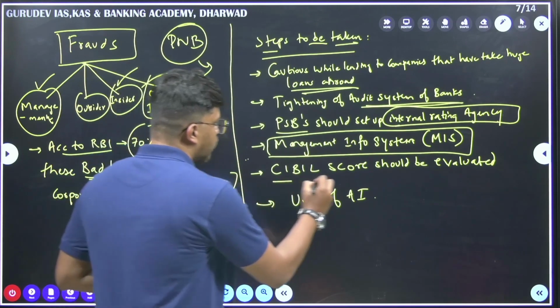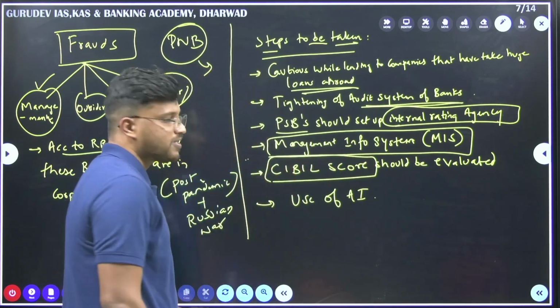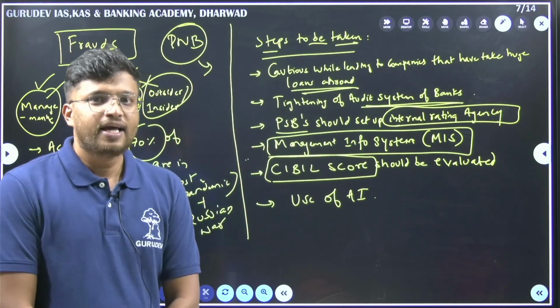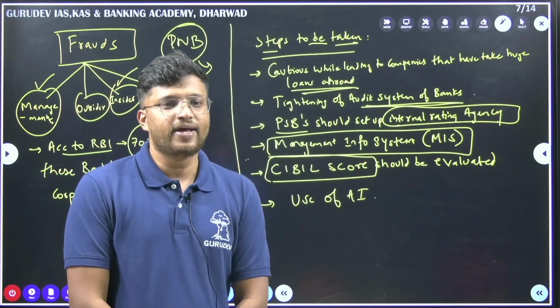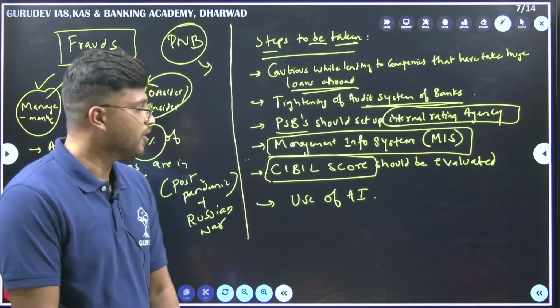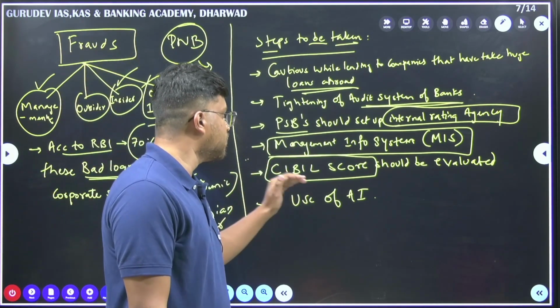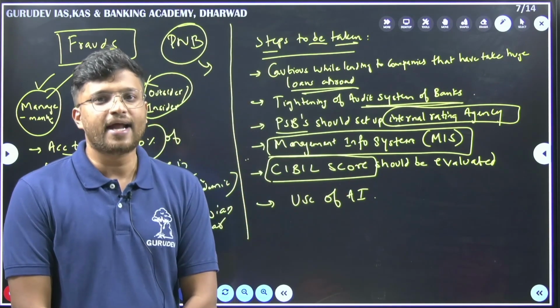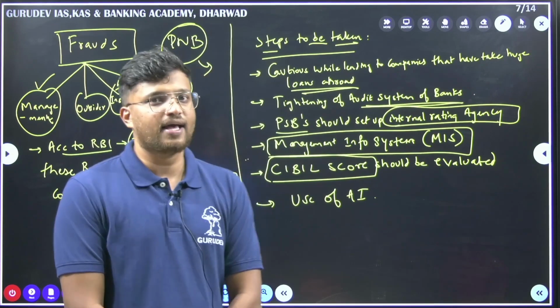Fourth, CIBIL score. You all are aware of the CIBIL score. The CIBIL score mainly depends on the repayment of any loans. If the repayment is very late, then the CIBIL score will be very low. Then it says here that the CIBIL score should be evaluated, and it has been recommended by the RBI as well.